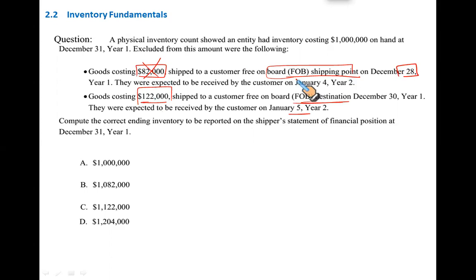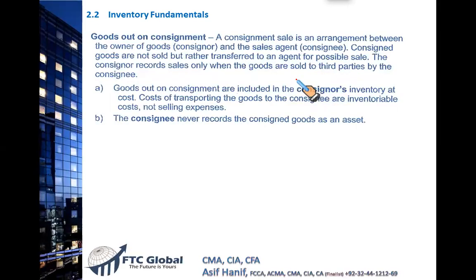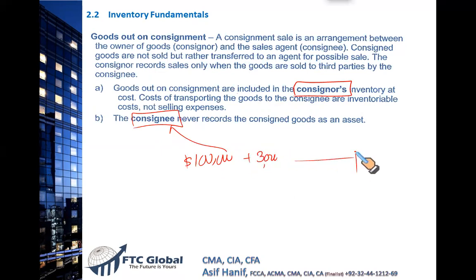Let's say Fahad is my agent in UAE and he receives my goods on my behalf and he sells them to the customer on a certain commission percentage basis. So when I send goods to Fahad, I am the consigner who consigns goods, and Fahad is the consignee. Right? So, what will happen? Let's say I've transferred $100,000 worth of goods to Fahad, and it cost me, let's say, $3,000 to transport goods to Fahad's warehouse. Remember, Fahad is the consignee who sells goods on my behalf on a certain percentage basis.